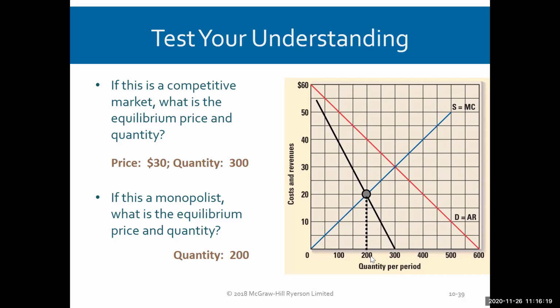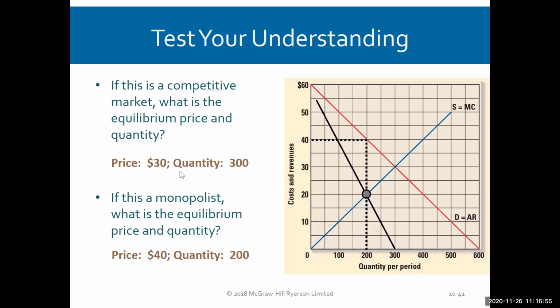How do we find the price? Well, we go up to the price line. Well, really, it's the demand curve. We continue our extension from 200 all the way up to the demand curve and then go across horizontally to the price. So it shows that the price the monopolist would charge would be 40 and the quantity the monopolist would produce is 200. So notice that the quantity went from 300 down to 200 when we looked at the monopolist solution, but the price went from 30 up to 40.